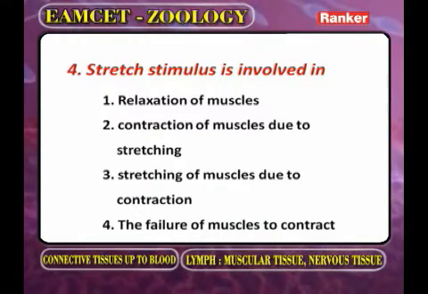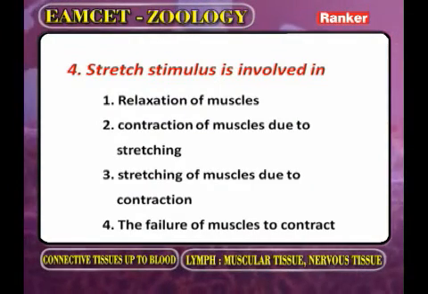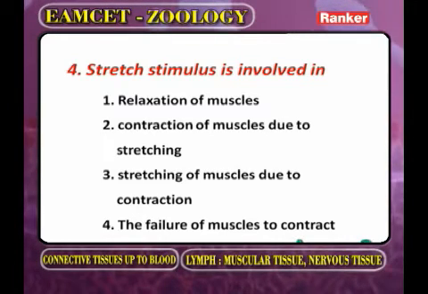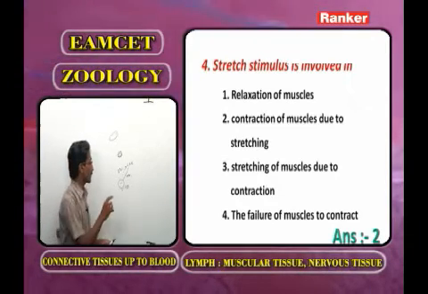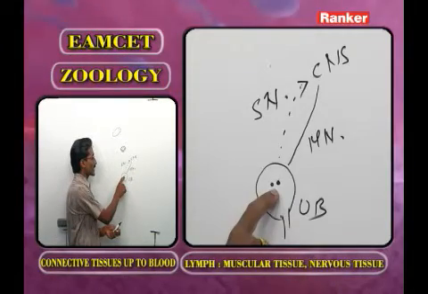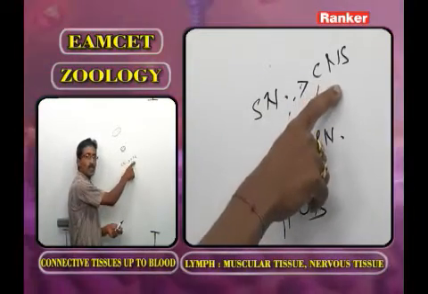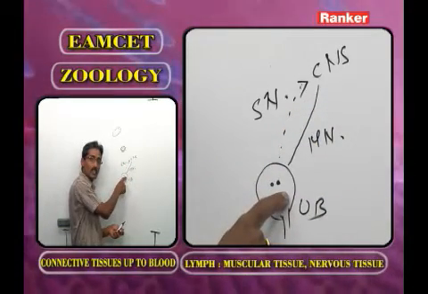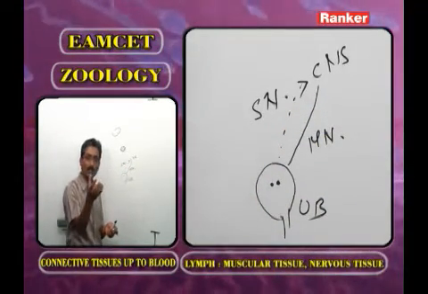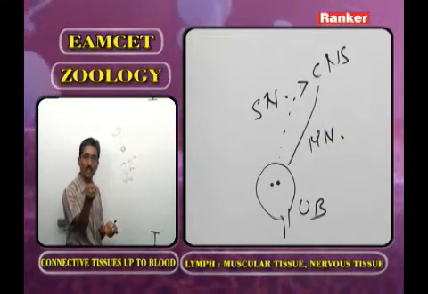Stretch stimulus is involved in. Now you have to identify the answer for this question is the second one. Contraction of muscles due to stretching. From the stretch receptors, information goes to central nervous system. The central nervous system gives instructions to urinary bladder. The muscles present in the urinary bladder will undergo contraction.